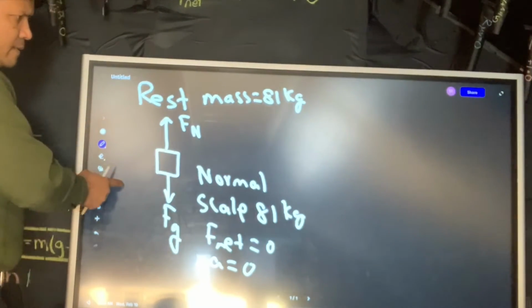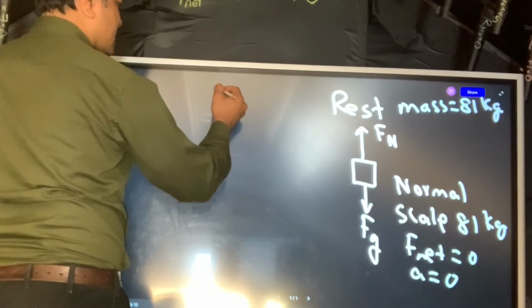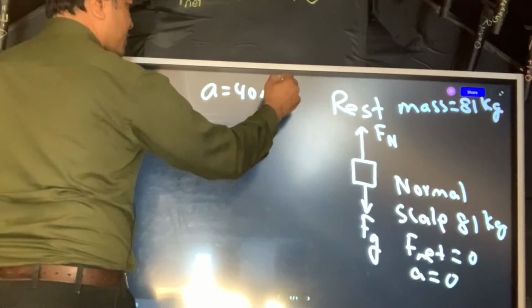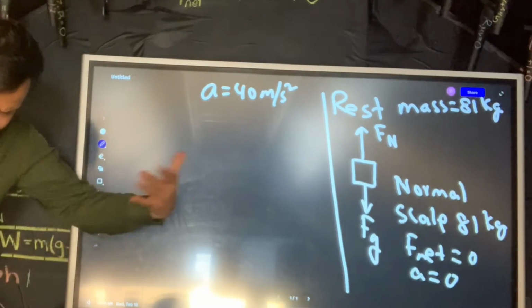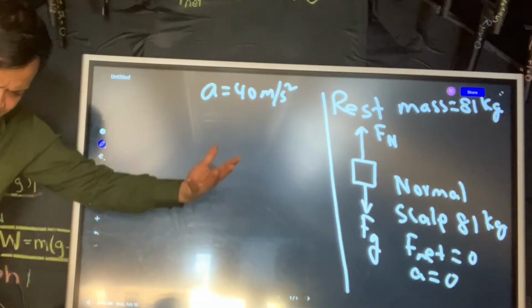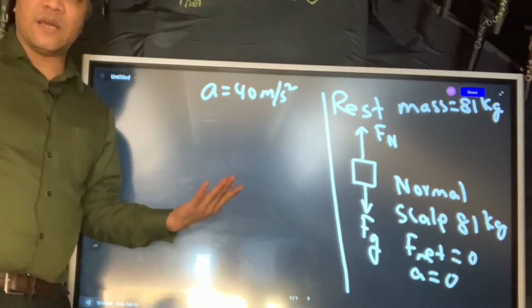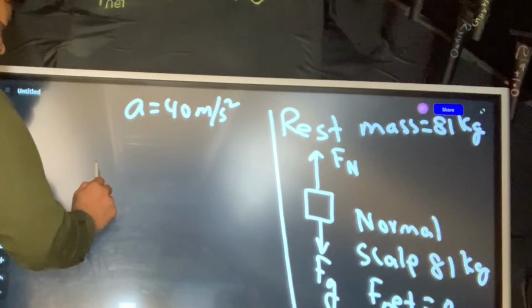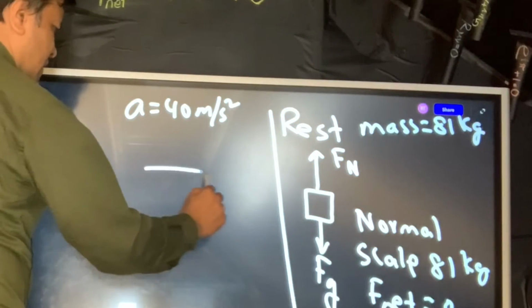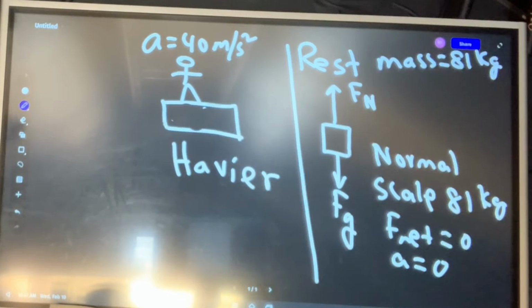But when his acceleration is 40 meters per second squared, that's a different story. How did he create 40 meters per second squared? By dropping himself and moving off very fast. He will feel heavier, because if he has a scale underneath his feet, it would read heavier. But can we support this experience by doing physics?